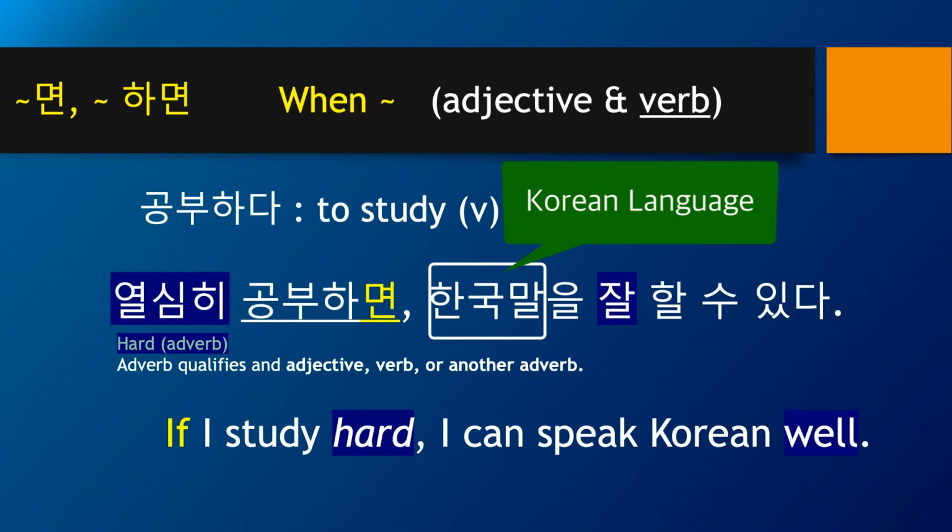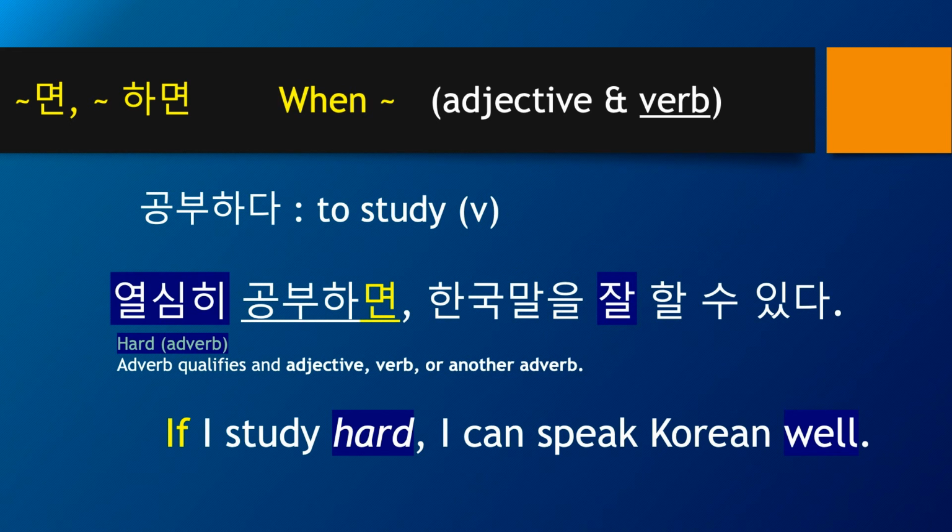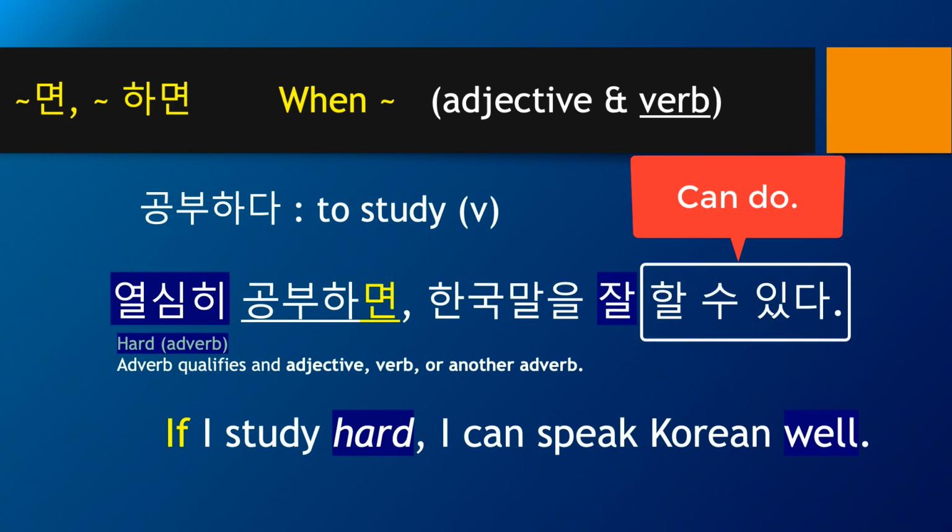한국말 is Korean language. So 한국말을 is becoming a target word or objective word. Do you remember that 을 or 를 makes the previous noun a target or object? So 한국말을. Since 한국말 ends with 받침 ㄹ, 말 has an ㄹ 받침, therefore we use 을 instead of 를. 할 수 있다. 할 수 있다 means can do. Here we have another adverb for well, which is 잘. You will hear a lot of 잘. 잘 means well. 잘 할 수 있다 means can do well.